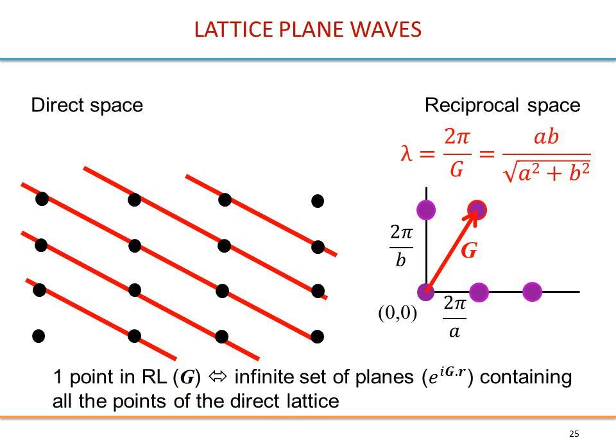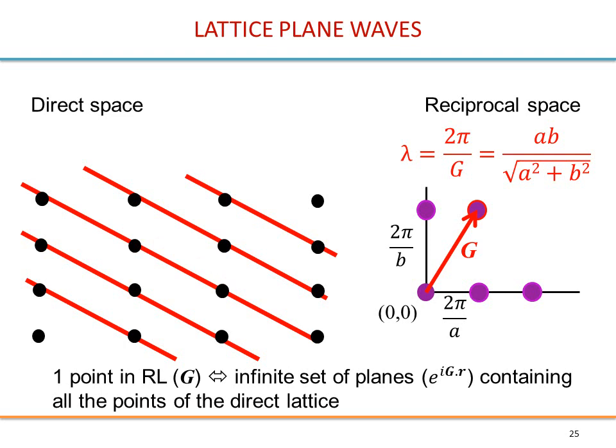You see in this example that all the red lines connect all the black dots. This is one property of the reciprocal lattice. The shortest vector in one direction will give you planes crossing all the lattice points.